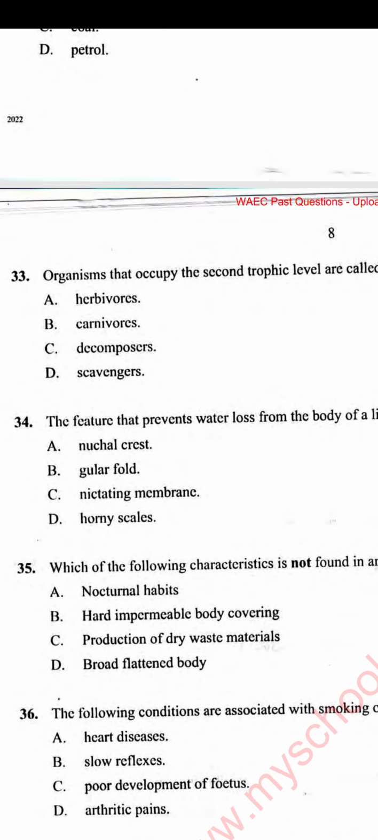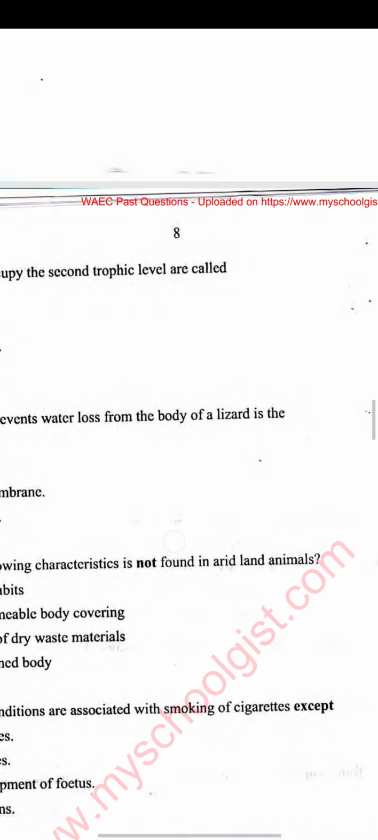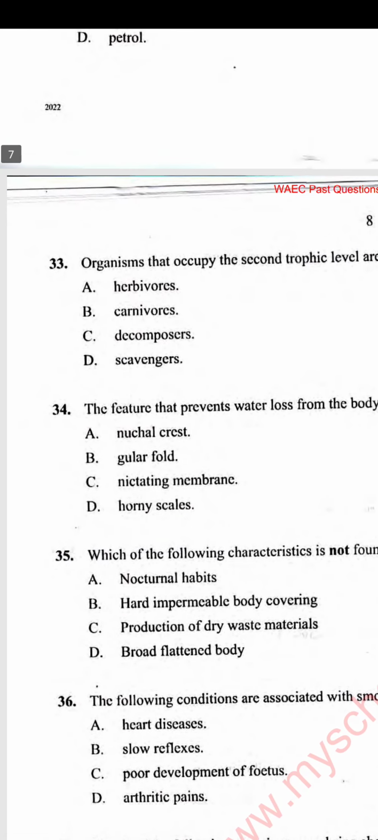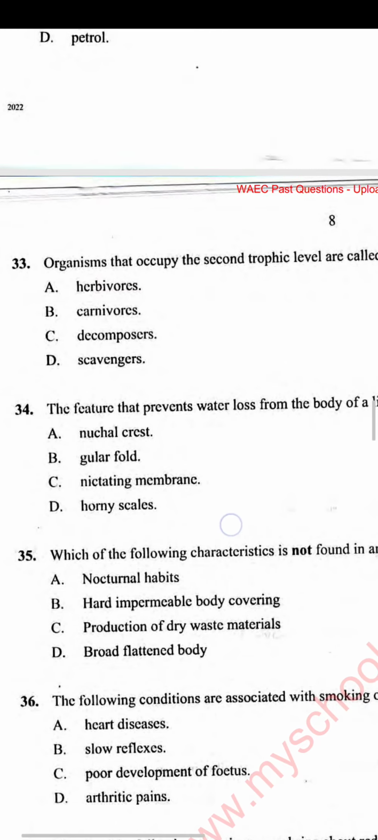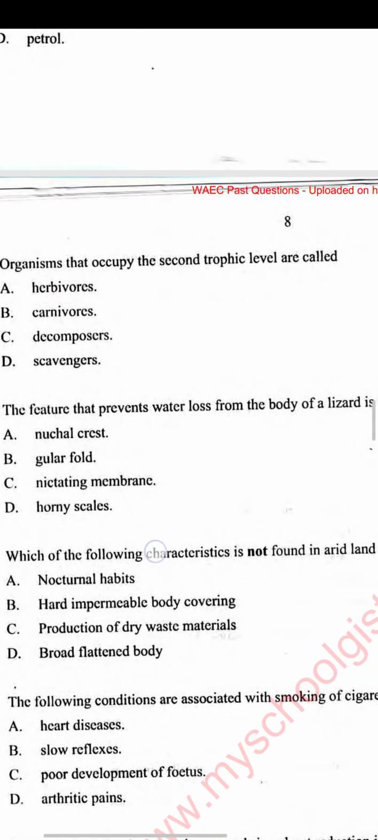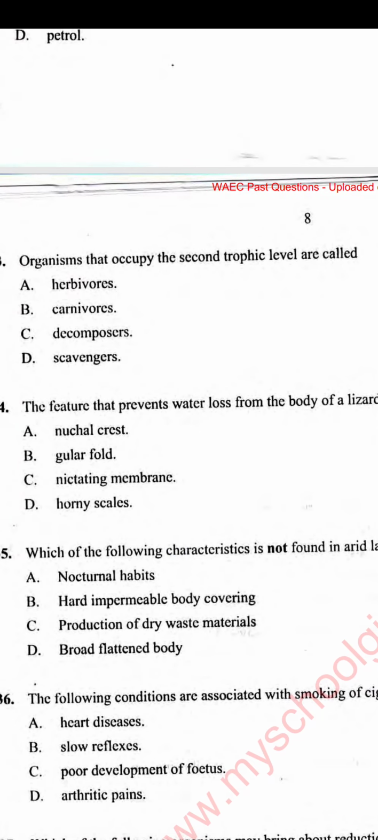Number 34. The feature that prevents water loss from the body of a lizard is the A. Nuchal crest, B. Gular fold, C. Nictitating membrane, and D. Horny scales. Let's look at the first one, the nuchal crest. The nuchal crest is part of the skull where the neck muscle is attached, so it's not the nuchal crest. The second one is the gular fold, that's B. Gular fold is used to attract mates, so it's not the gular fold.